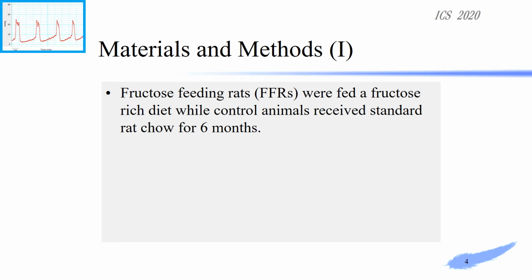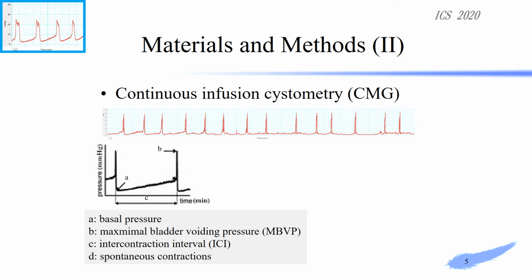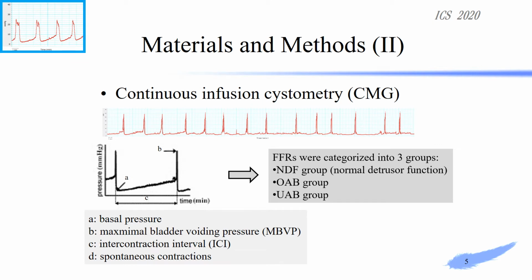We used fructose-fed rats (FFR), which were fed a fructose-rich diet, while control animals received standard rat chow for 6 months. Then continuous infusion cystometry (CMG) was performed to record the basal pressure, maximum bladder voiding pressure (MBVP), intercontraction interval (ICI), and episodes of spontaneous contraction. After CMG was performed, FFR were categorized into 3 groups: normal detrusor function (NDF) group, OAB group, and UAB group.